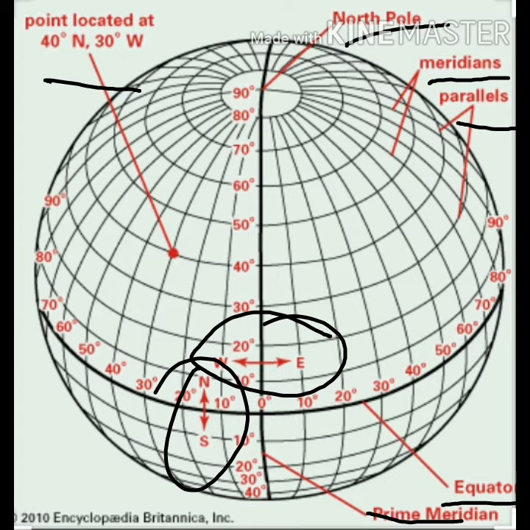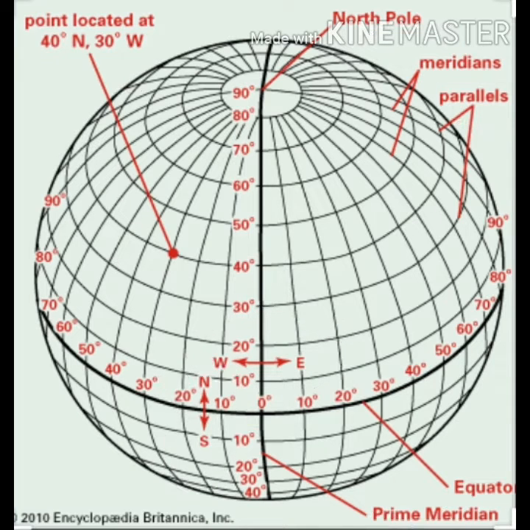So now look at the grid of parallels of latitudes and meridians of longitudes. Can you see all these points written in red? You can see North Pole, South Pole, prime meridian, equator, meridians, parallels. Okay, north side, north to south, west to east.